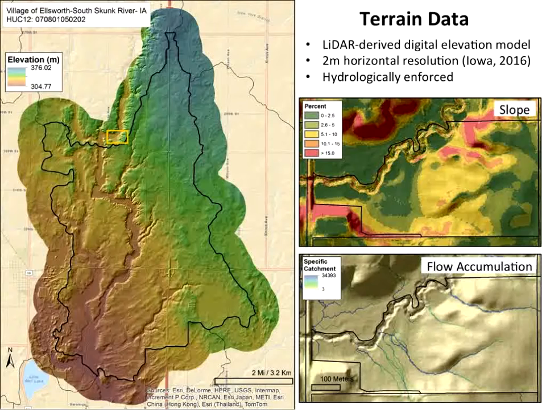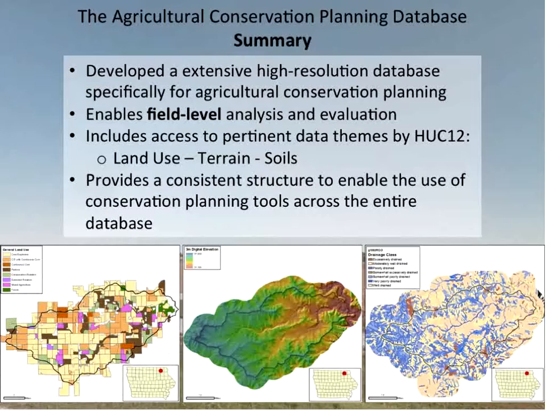They are partially hydro-enforced with information that came from the Iowa DNR in their contributions to the NHD, the National Hydrography Dataset. That was very fortunate for us, and it becomes a very, very useful data set for the ACPF.